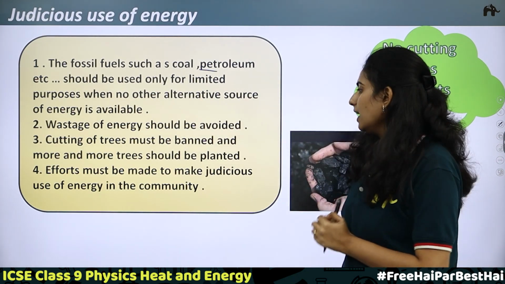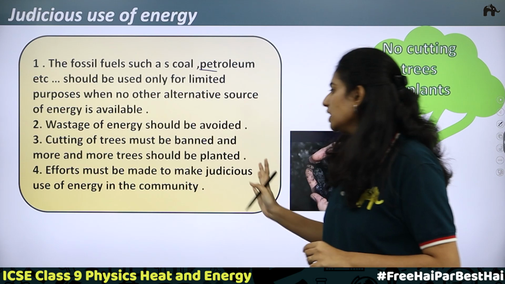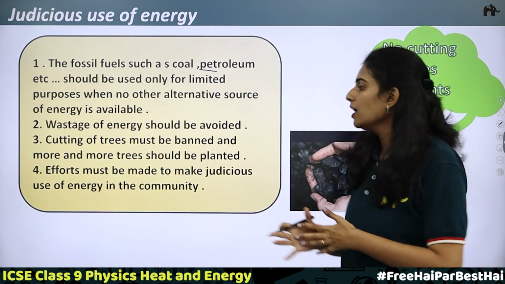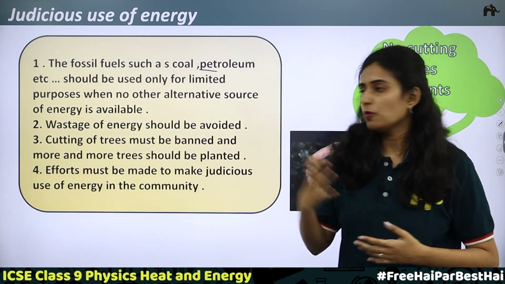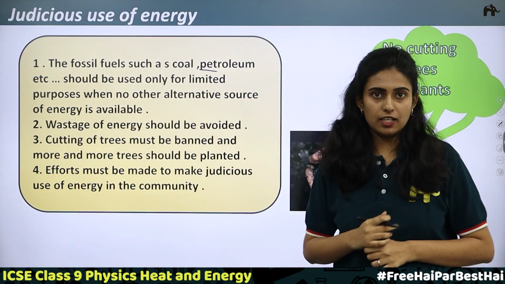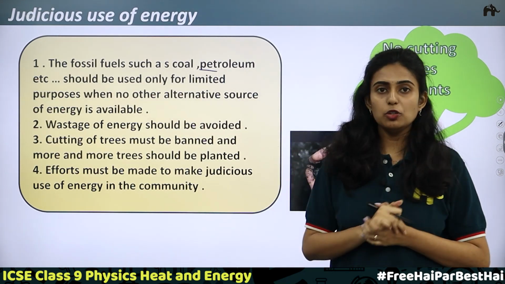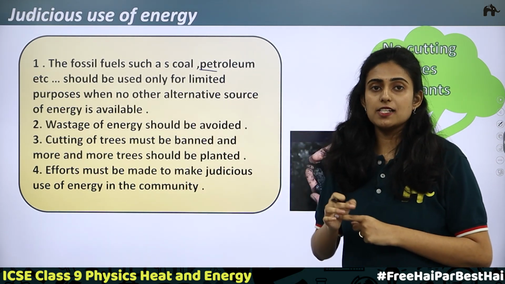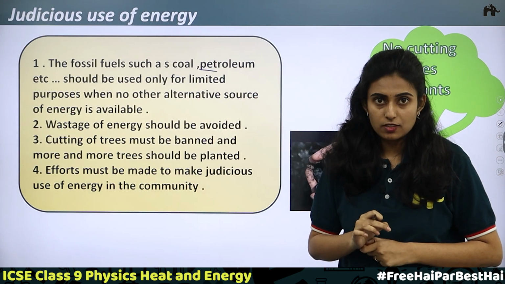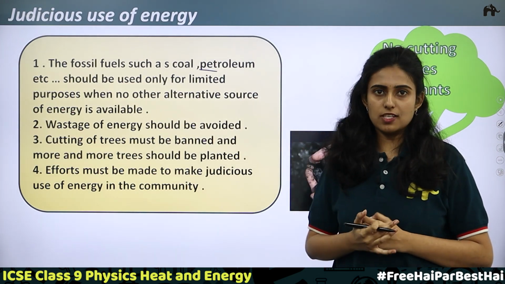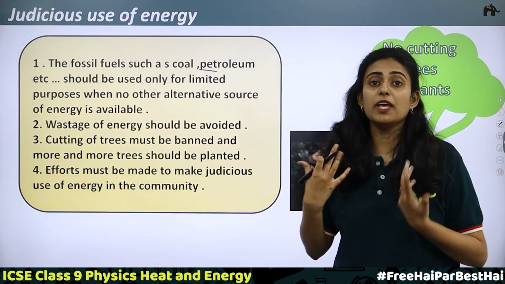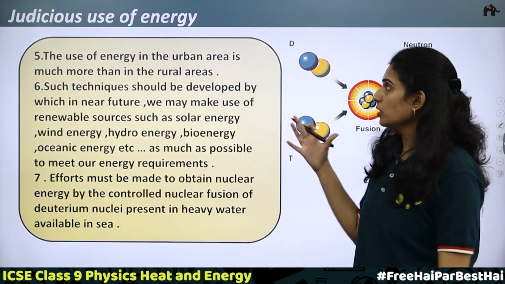Okay. Next, fourth point, efforts must be made to make judicious use of energy in the community. So among the community, there should be some campaigns or posters should be created and classes should be given to people. So you have to inform them. So posters should be made such that no cutting of trees. So what are the importance of this? So how should energy be used? All these types of classes should be given to make people aware. Next is the judicious use of energy.